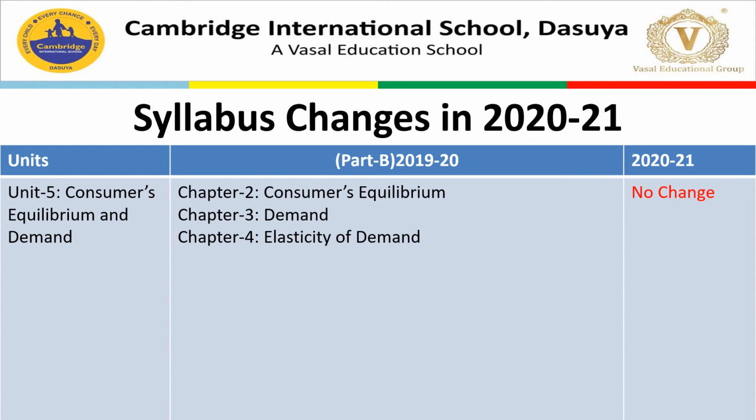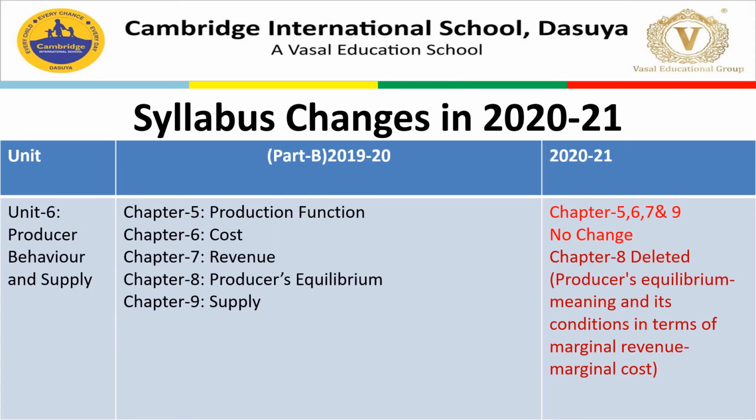Now, let's move to the next, unit 6. So, the name of the unit is Producer Behavior and Supply. So, these are the chapters. Chapter number 5 is Production Function. Chapter number 6 is Cost. Chapter number 7 is Revenue. Chapter number 8 is Producer's Equilibrium. Chapter number 9 is Supply.